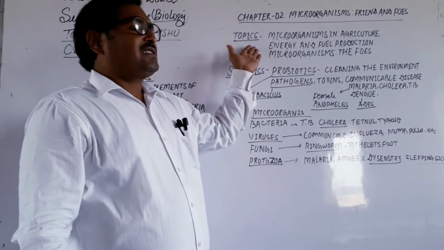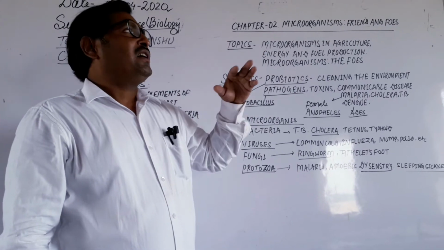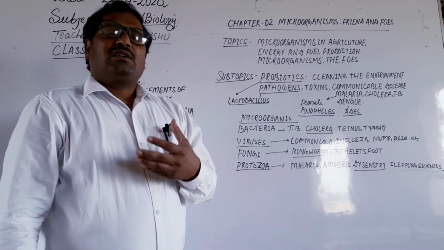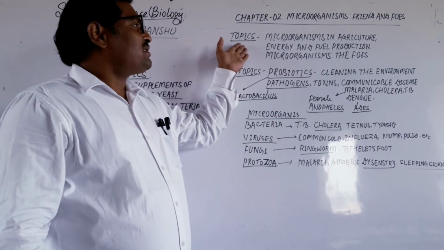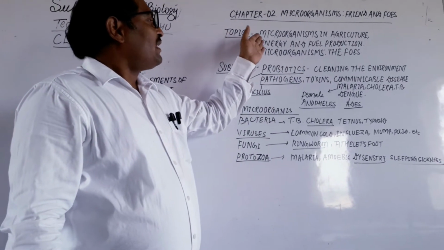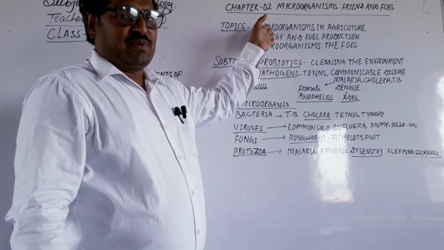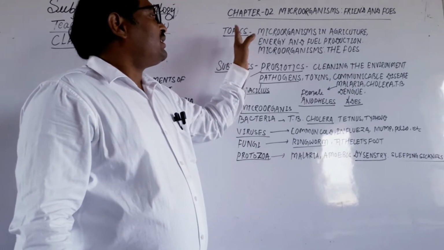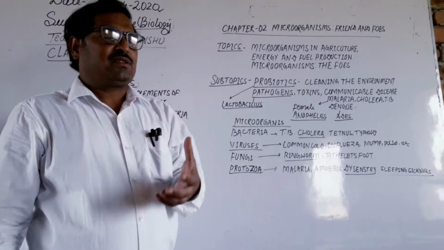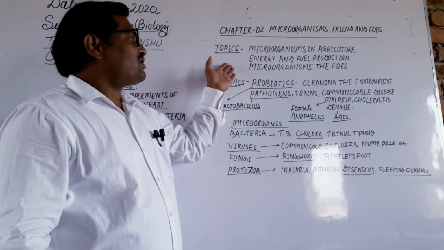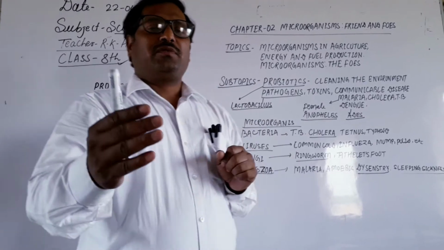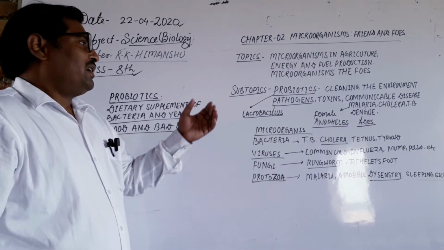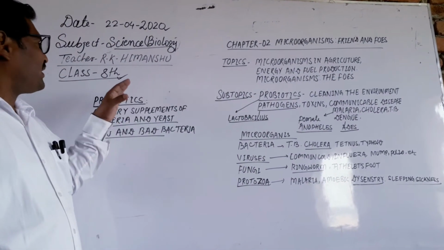In previous classes, we have also read about the useful activity of bacteria. On the basis of useful activity, bacteria are known as our friends. But in the case of pathogenic bacteria, which cause disease in us, on that basis they can be said to be microorganisms as the foe. So first of all I would like to add to the previous classes the topics that